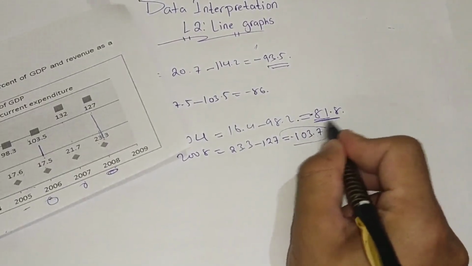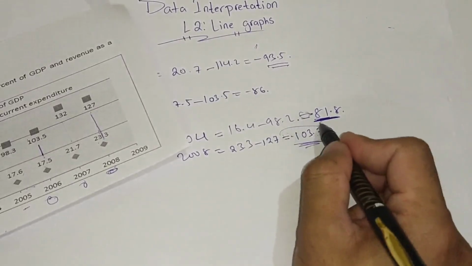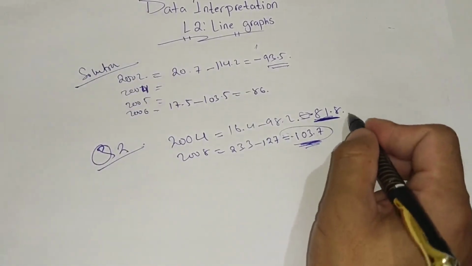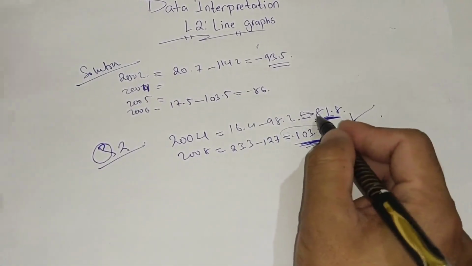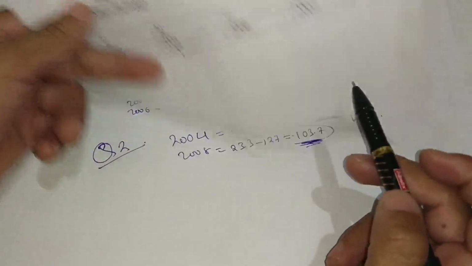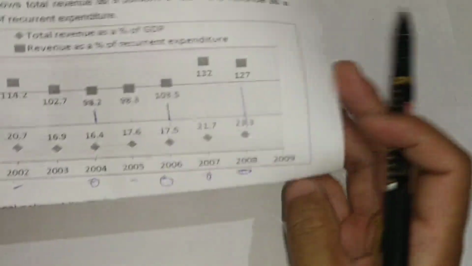And the lowest gap: ignore the sign and just consider the numbers. So 2004 gives the minimum, and the option 2006 and 2007 will have the lowest gap. That is question number 2.